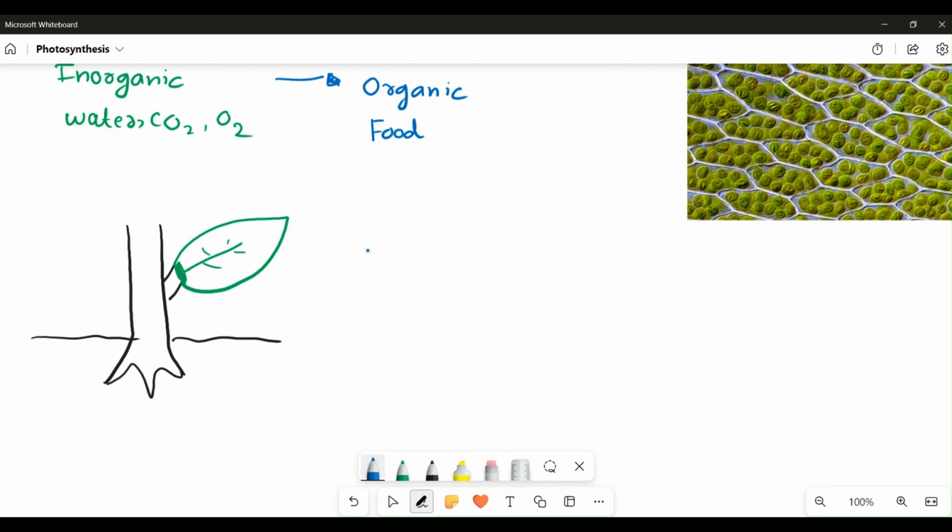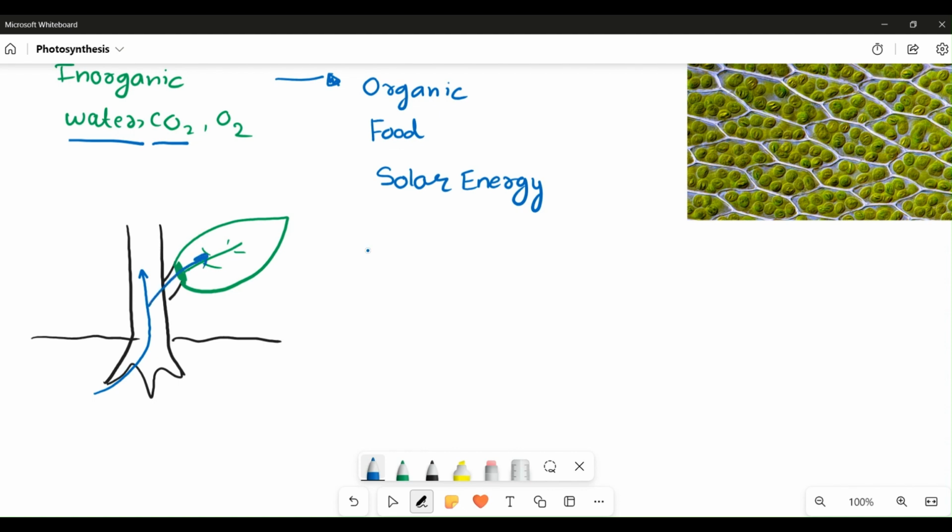Any form of plant that you have seen requires, as I've told, water and CO2 along with a key ingredient called solar energy for the process of photosynthesis. All these raw materials are gathered by the plants from their surroundings. First, water comes up through the transportation systems from the roots to the plant.